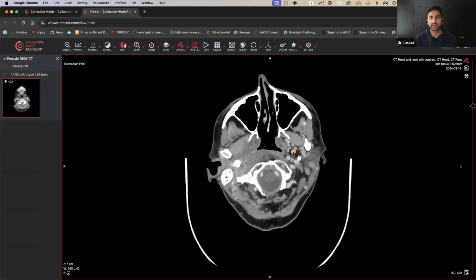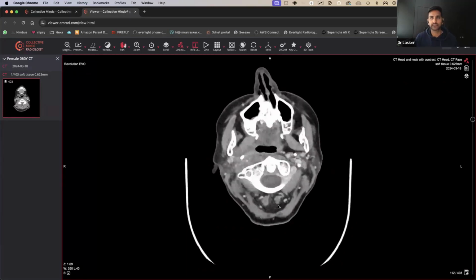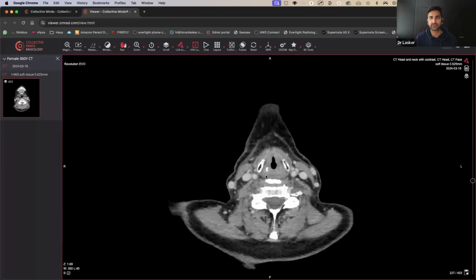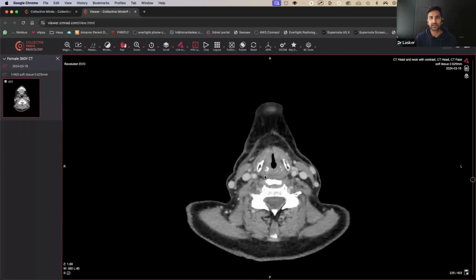So look at the fat plane there. It doesn't look quite right, does it? Coming further down, this fat in this area doesn't look quite the same as the other side. It looks completely asymmetrical. Looks like there's something else going on around this area, right?